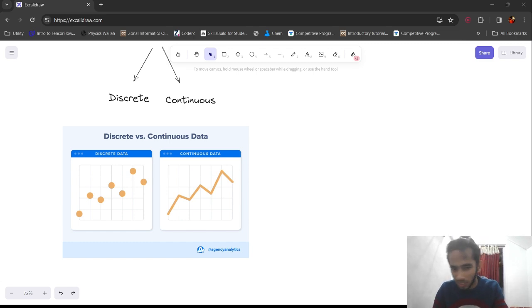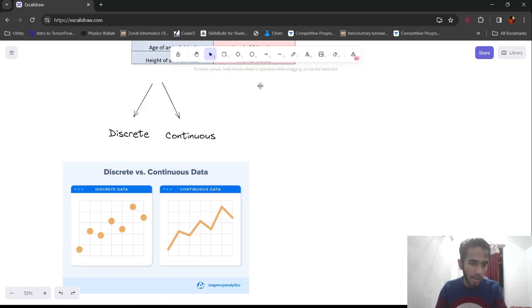Here, the image specifically talks about data, but when it comes to variables, a discrete variable will always be numeric values, and continuous variables may or may not be numerical values. For example, my percentage from class 1 to 10 cannot be a numerical value, but my marks have to be numeric values. We are considering here that my marks are numeric values and not in decimal. So that is the difference between discrete and continuous data.